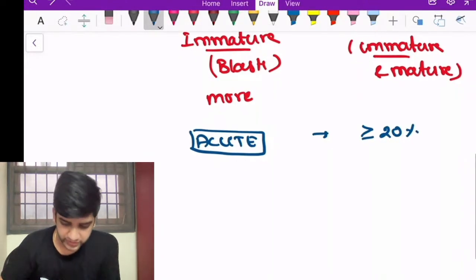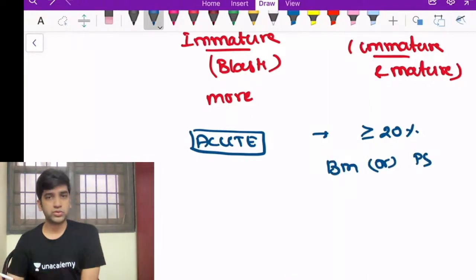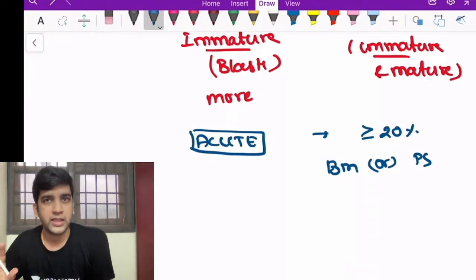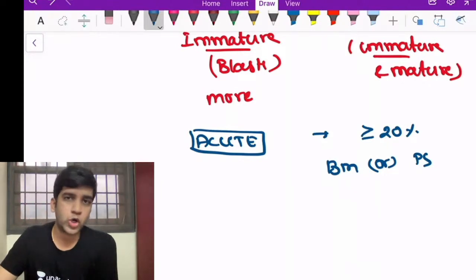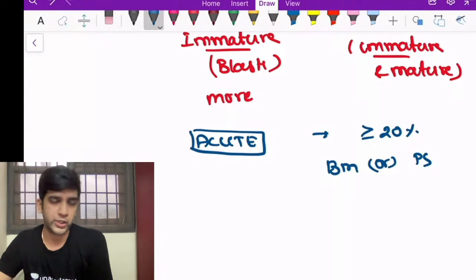The most important thing here is that it should be either in the bone marrow or in the peripheral smear, right? It's not both, it's either or. If it is in either the bone marrow or the peripheral smear, that's more than enough for me to call it an acute leukemia. It is always 20%, right?